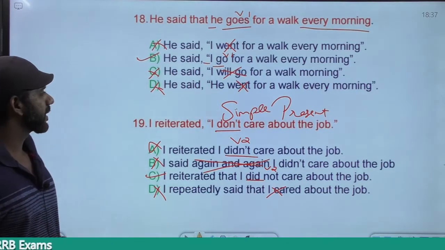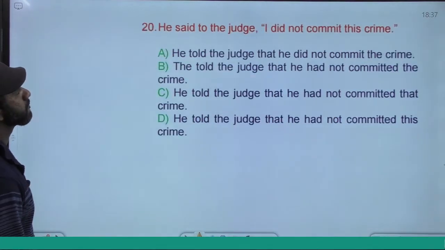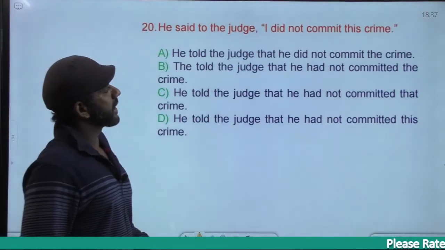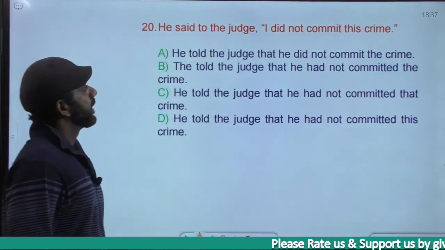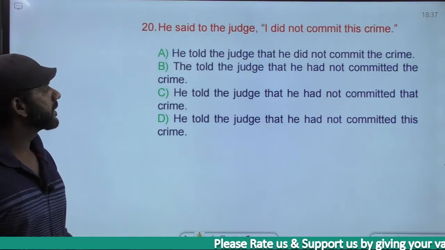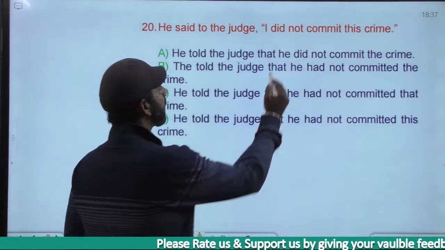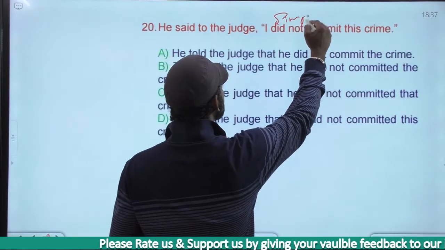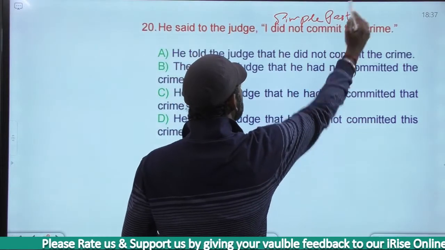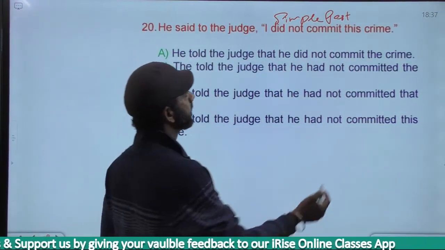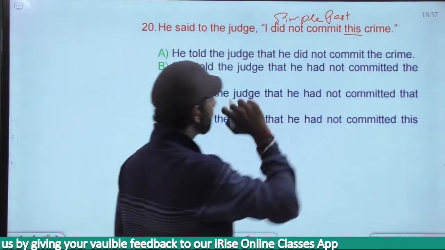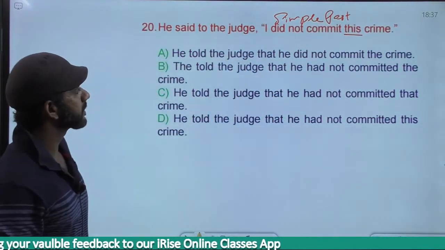Got it? Come to the next one. He said to the judge, "I did not commit this crime." I did not commit this crime is simple past. Did is V2, simple past. Simple past must become past perfect. This crime, this becomes that. Now based on that, this becomes that.